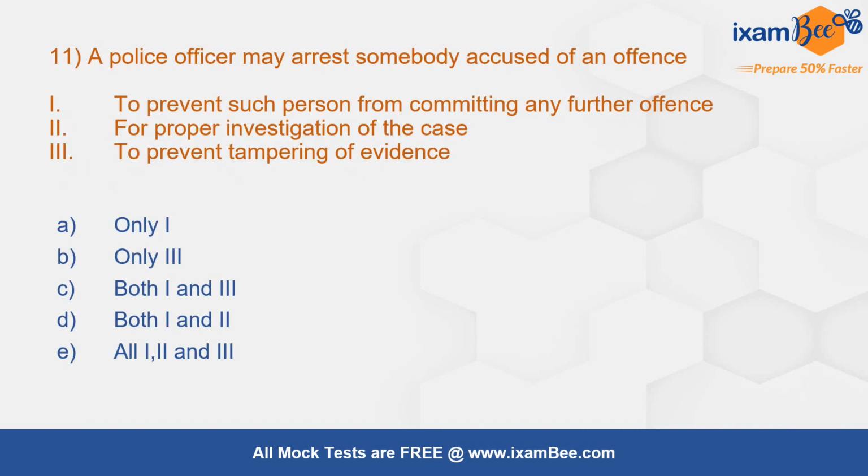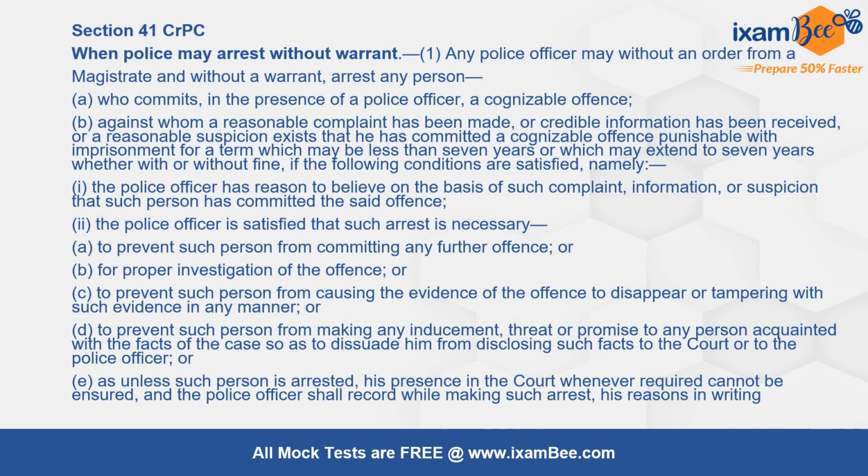Moving to question number 11. A police officer may arrest somebody accused of an offence to prevent such person from committing any further offence, for proper investigation of the case, or to prevent tampering of the evidence. The correct answer is all 1, 2 and 3. This is given under section number 41 of Criminal Procedure Code, when the police may arrest without warrant.